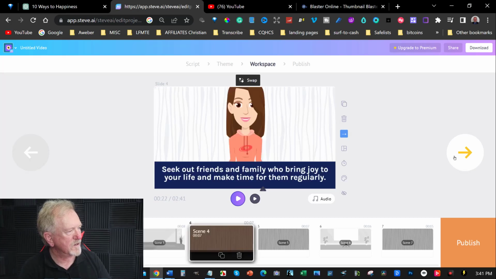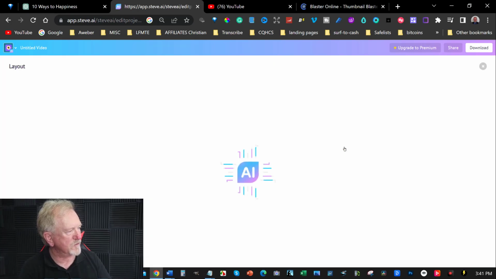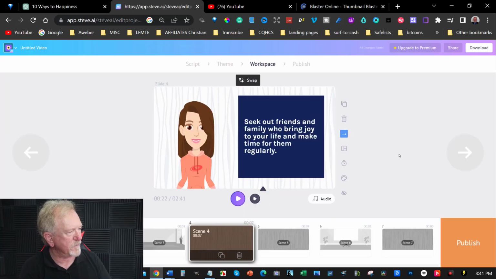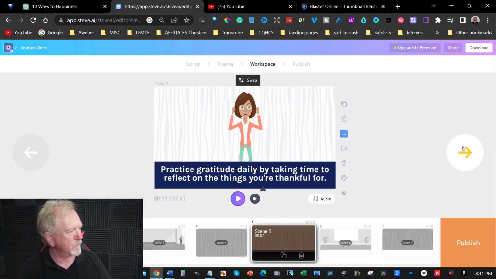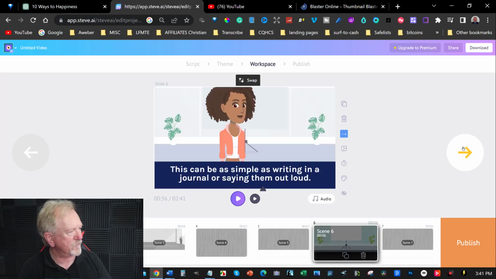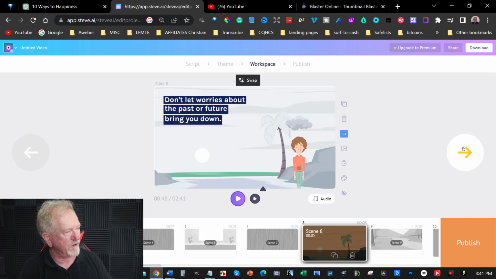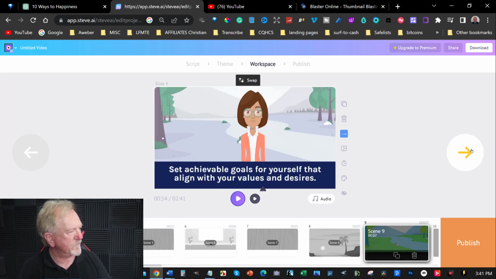And yep, that's good. Now, if you don't like the way it's looking, we can change it around a bit just by hitting that. Then we can hit that over here, make it look a bit nicer. There we go. And you can move over and have a quick look at what's going on. Okay, and as you go through, what I'm doing right now is making sure that it all fits. That works. Okay, yep, so far so good.